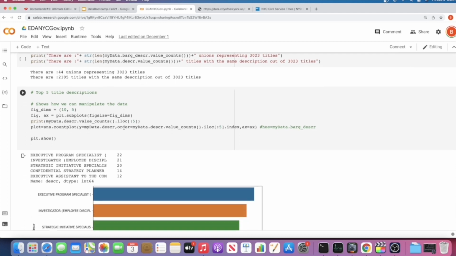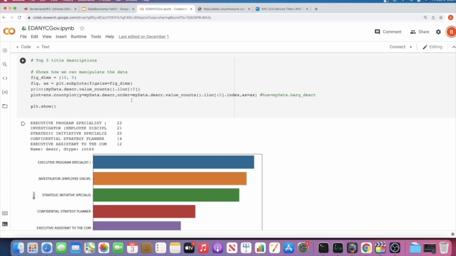Next, I was a little bit curious about how the actual titles broke out and why we got 2,000 of them. So I took the top 5 title descriptions and used Seaborn to actually plot them out. By default, Seaborn has things pretty small, so I played around with the figure dimensions until I found a value I was happy with. I went with a 10 by 5, and then I made that into a plot. And then I decided to print out the top 5 values for those value counts, which are down here: executive program specialist, investigator, and so on.